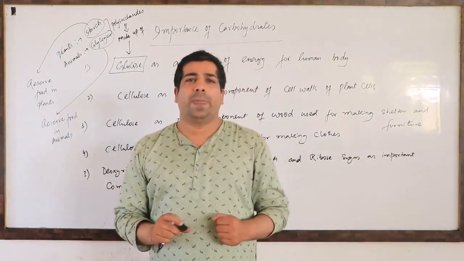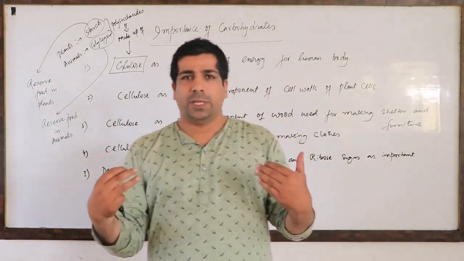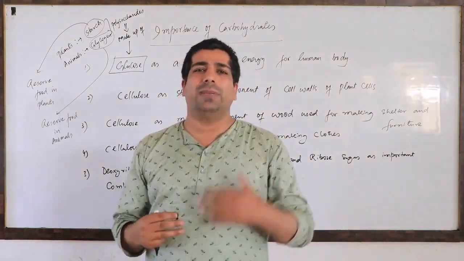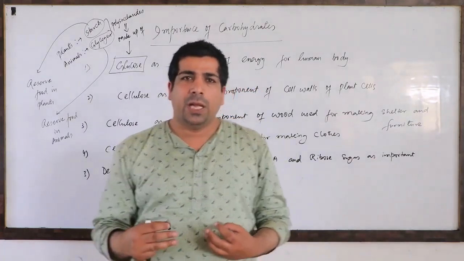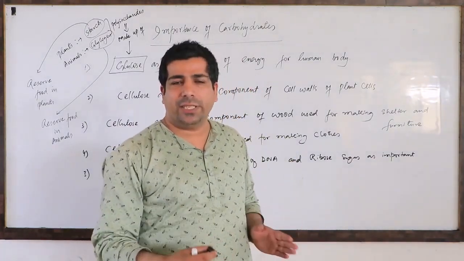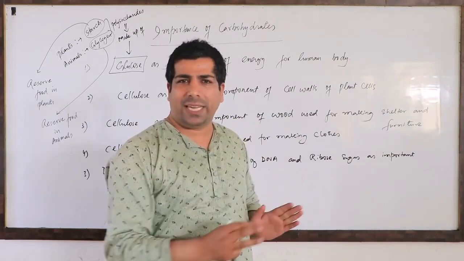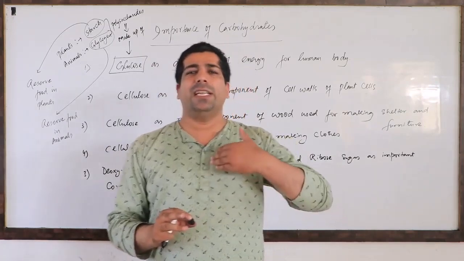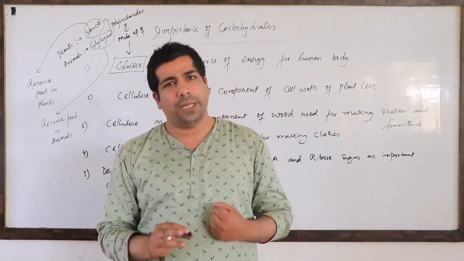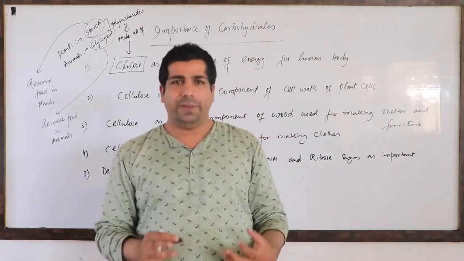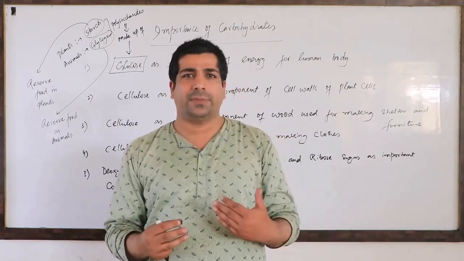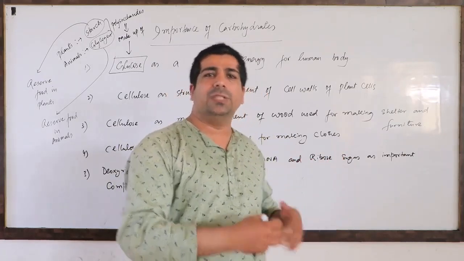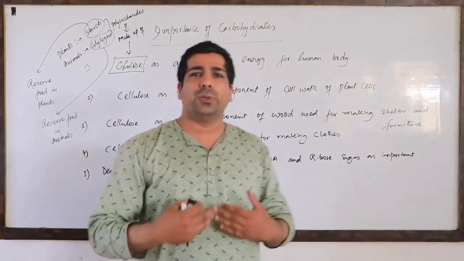Let me tell you once again, in our body, the reserve food is glycogen, which is basically stored in the muscles and the liver, correct? Then whenever our body needs energy, hydrolysis of glycogen will take place, and it will release the glucose molecules. The glucose molecules will later be oxidized, or we can say consumed by our body to produce what?